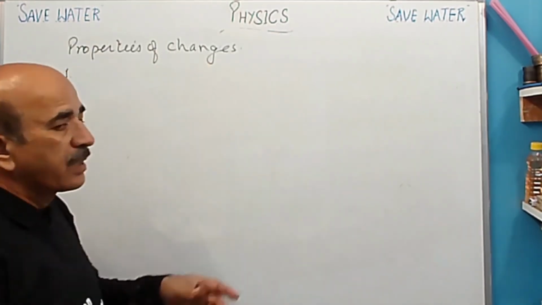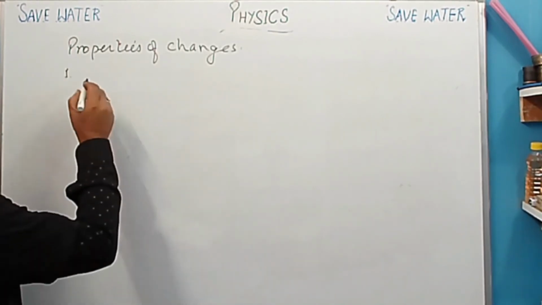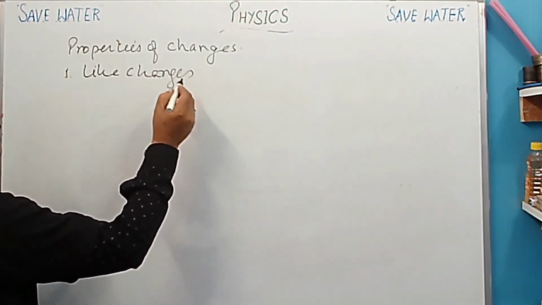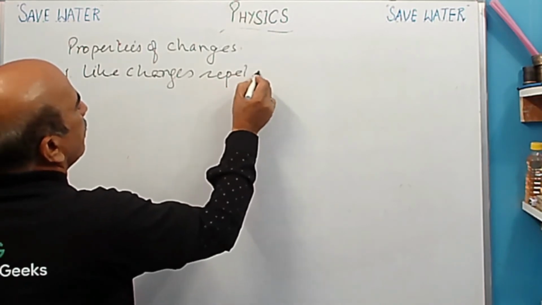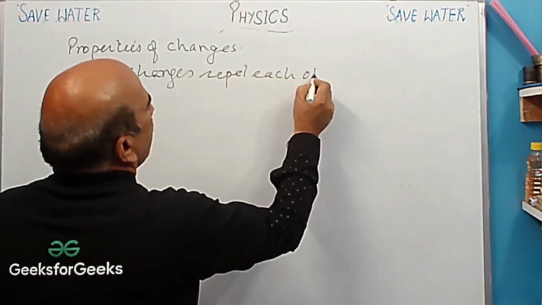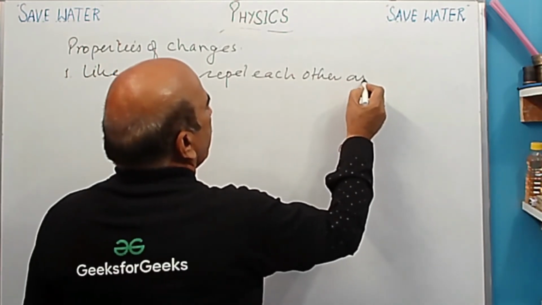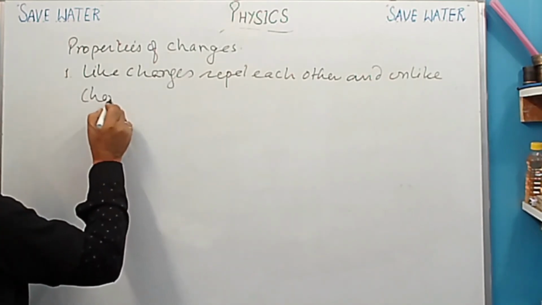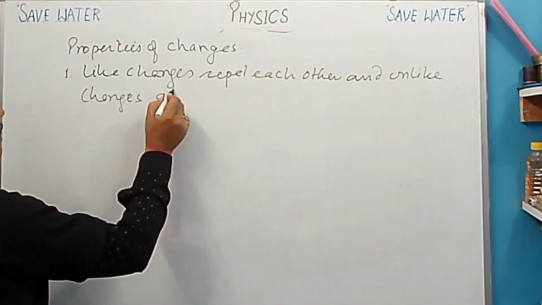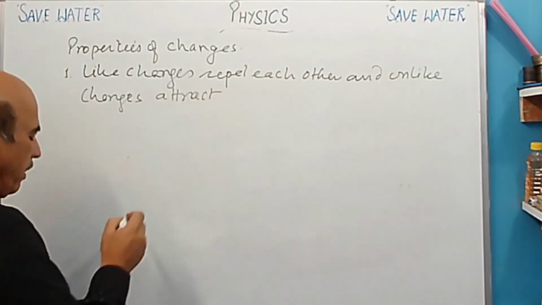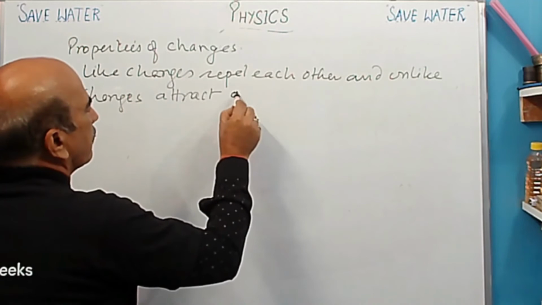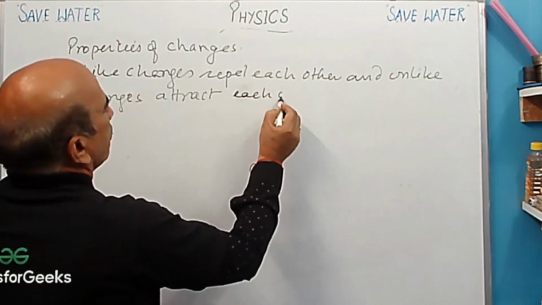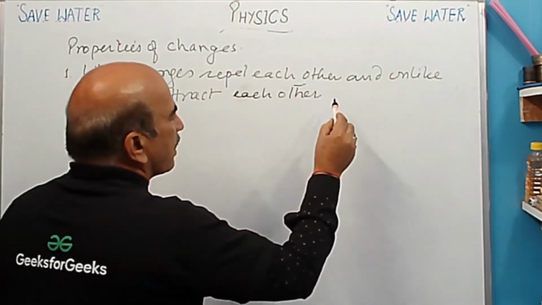The first property is we have done, like charges repel each other, and unlike charges attract each other. इसका example कैसे?